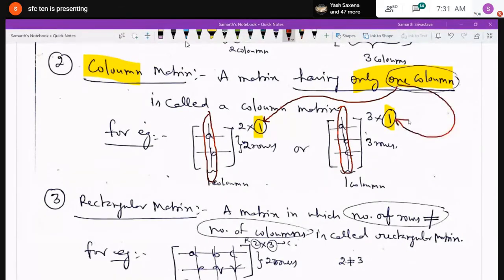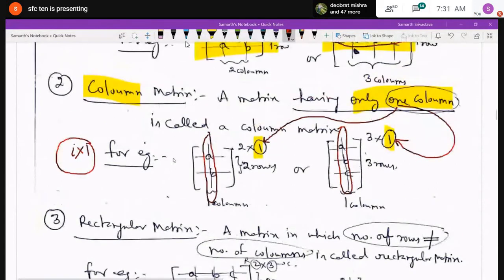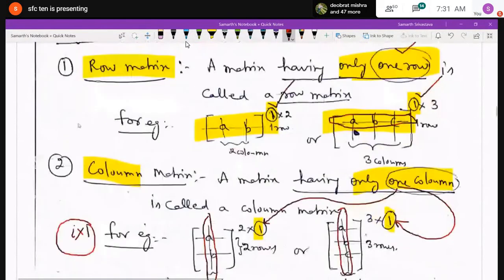So in both the cases, because the number of columns is 1, 2 by 1, 3 by 1, it means it is containing only one column. So it is called a column matrix. In other words, you can just remember that a row matrix is that matrix which has only one row. A column matrix is that matrix which has only one column. Okay? Have you understood properly, boys? Yes.